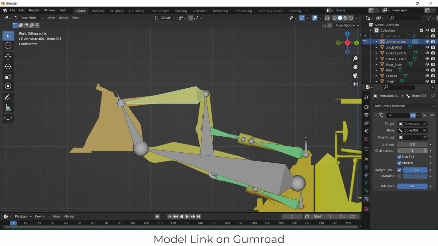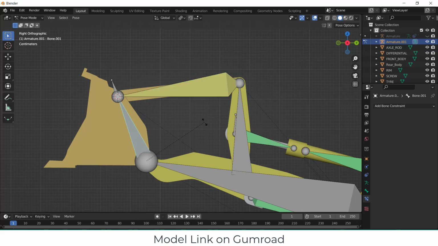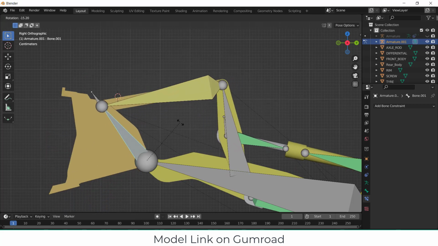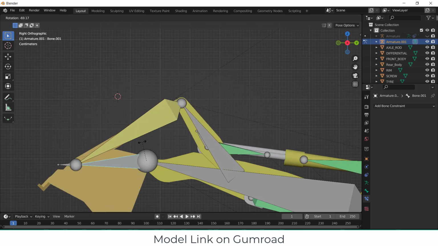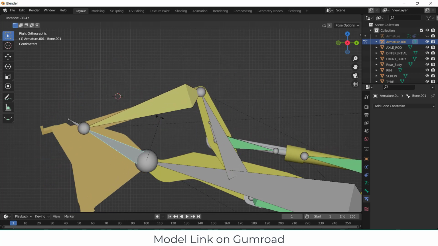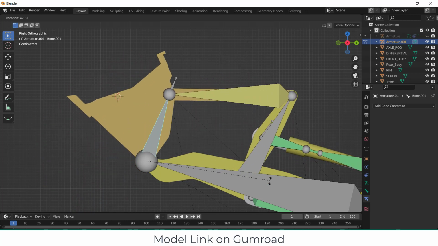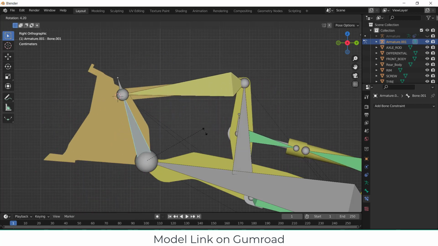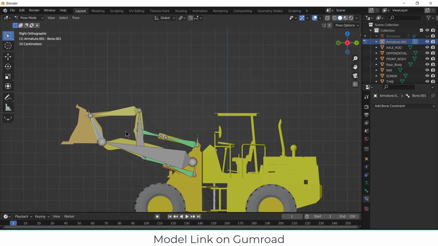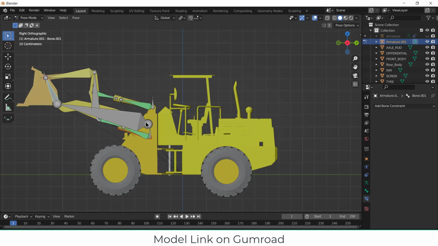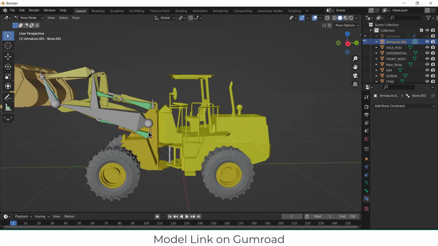Just increase the chain length. 1, 2. You see now it's working fine. So sometimes we have issues of chain length as well. So it's quite good.